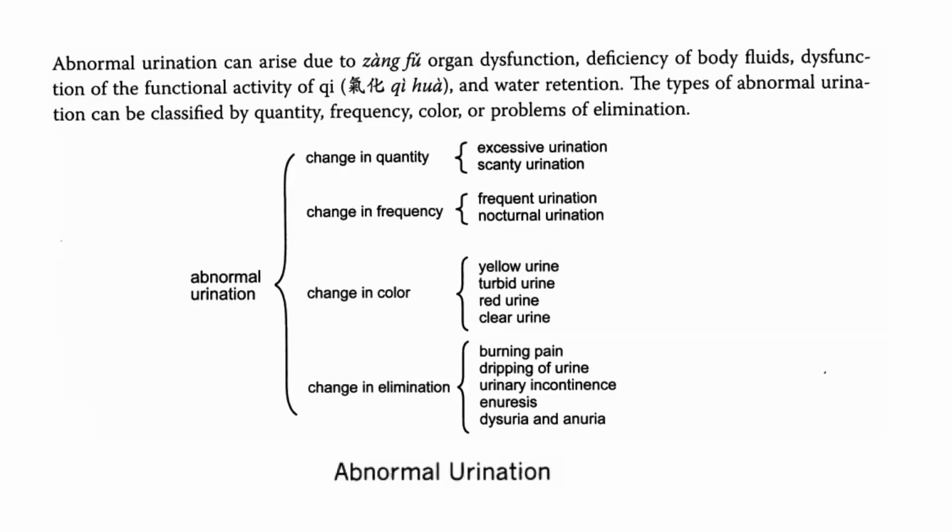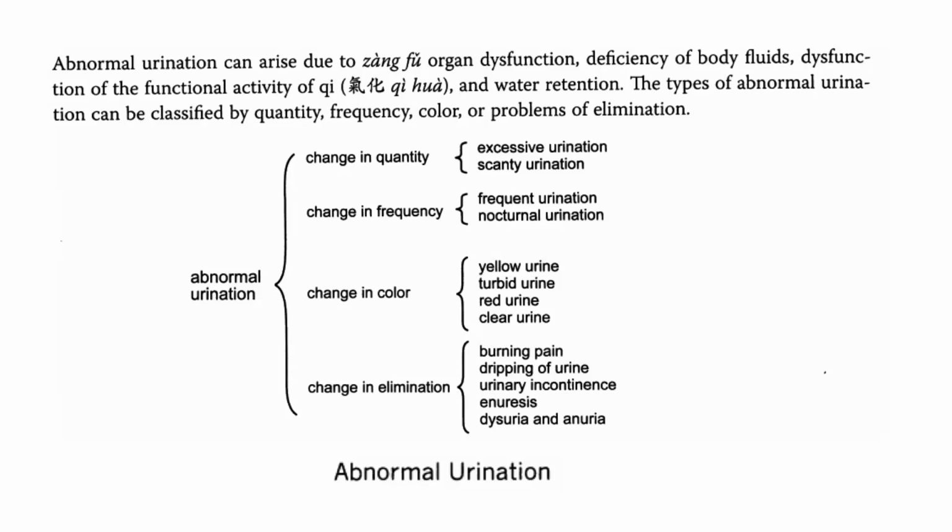So in abnormal urination, let's take a look at change in quantity, if there is excessive urination or scant urination. If there is change in frequency, if there is frequent urination, if there is nocturnal urination. We also take a look at change in color.